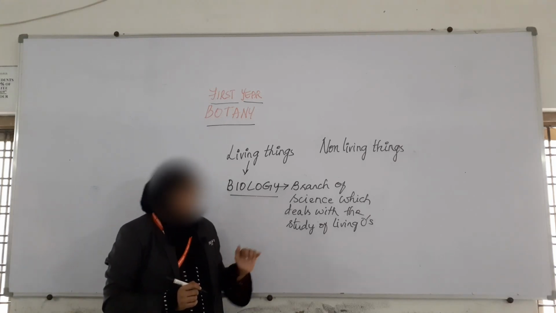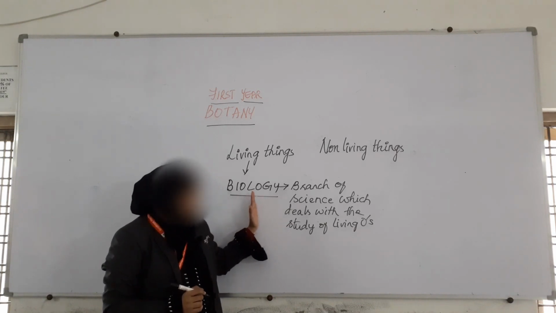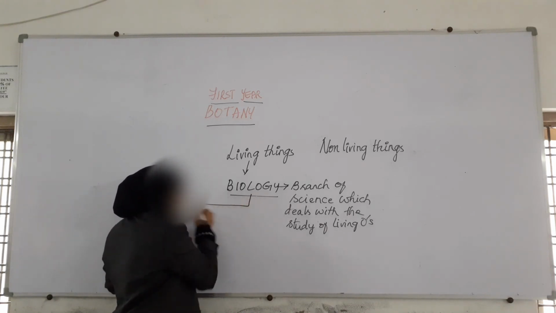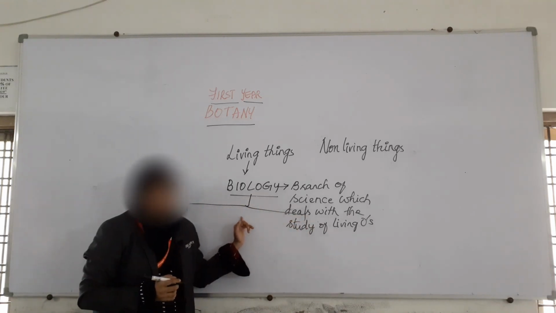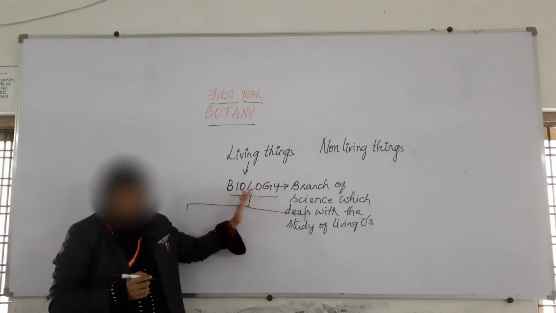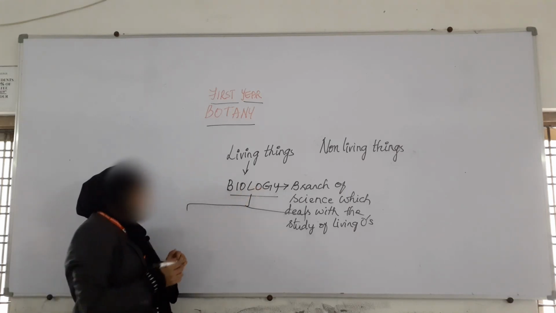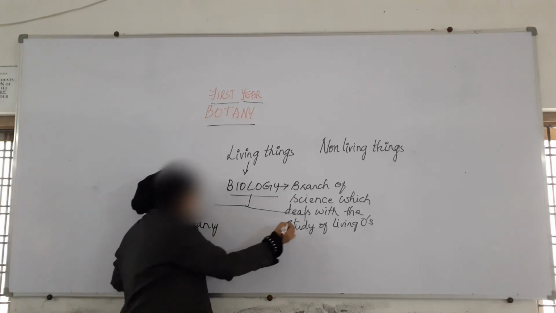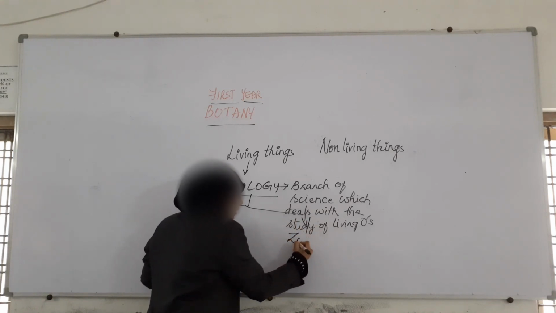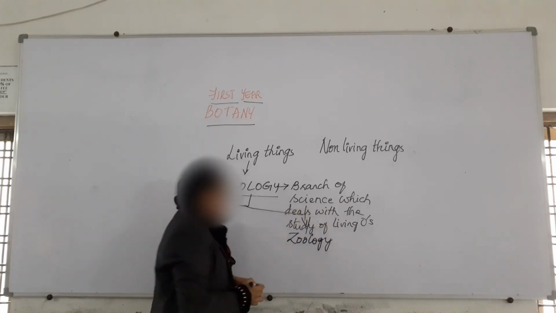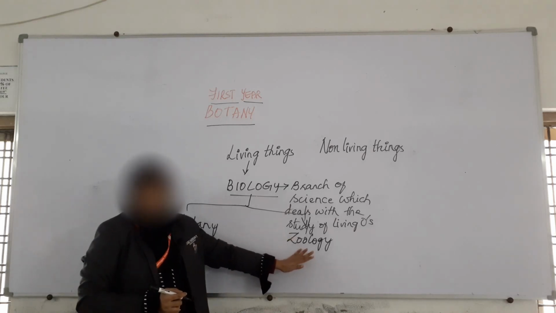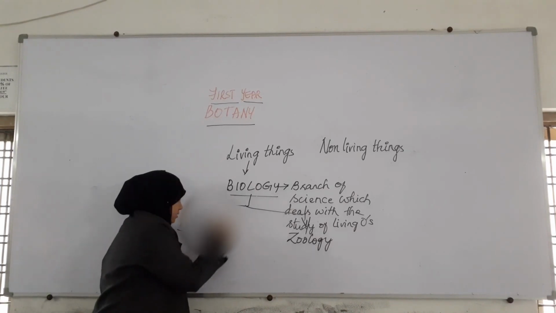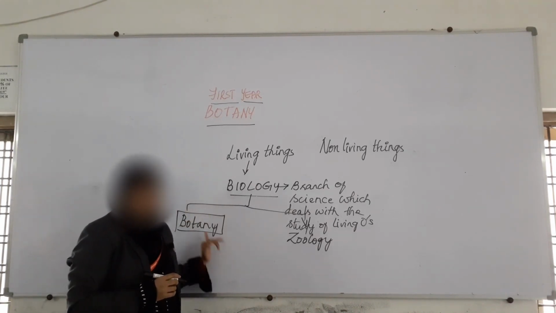Later on, we learn that biology has been broadly classified into two categories. The first is botany and the second is zoology. Now, in this class, we will be dealing with this branch of science, that is botany.